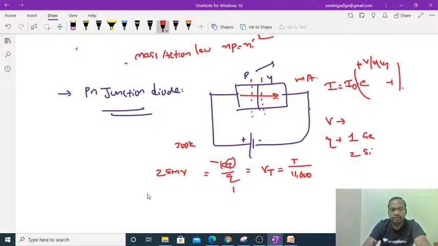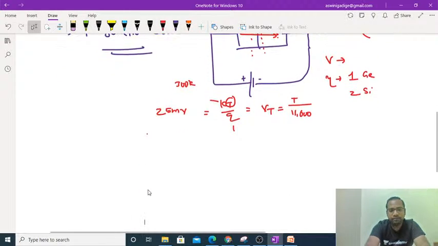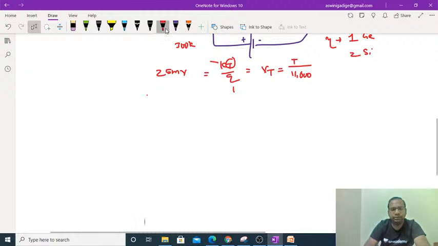And in this PN junction diode, you have to know a few more points, that is the equivalent circuit of the diode.